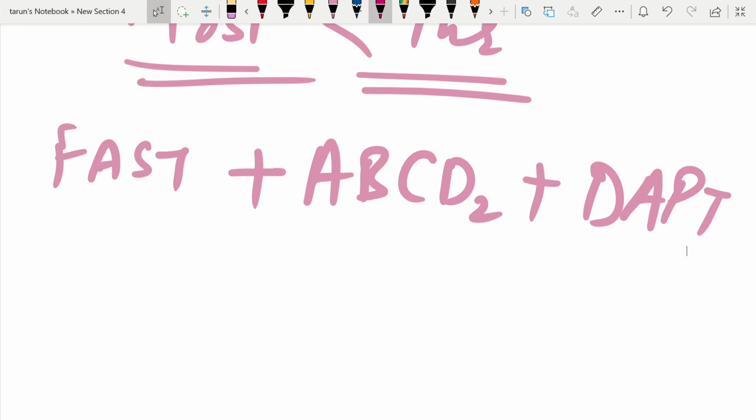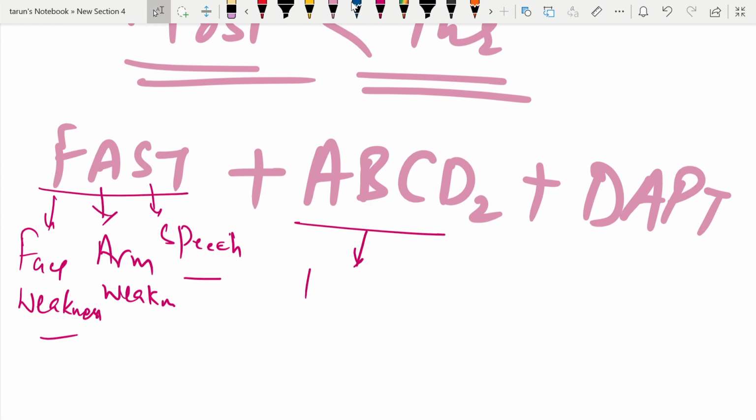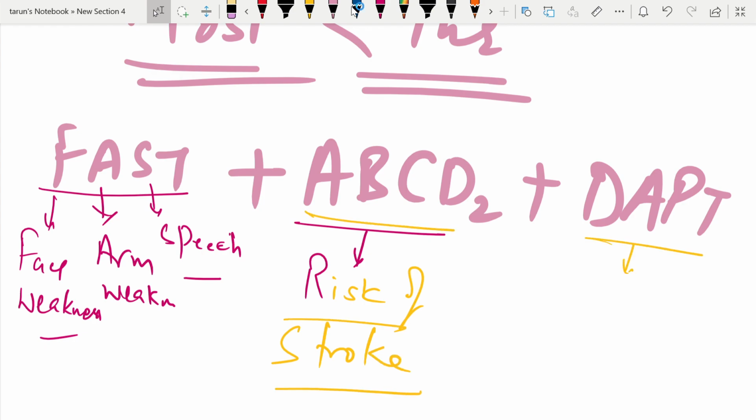In the FAST, you have to check for face weakness. Whatever you are doing for the stroke patient, you also have to do for the TIA. Then you have to look for arm weakness, then speech slurring, and then time. After doing the FAST, you will do the ABCD2 score to assess the risk of stroke in the near future. Then you will give dual antiplatelet therapy to the patient with transient ischemic attack.